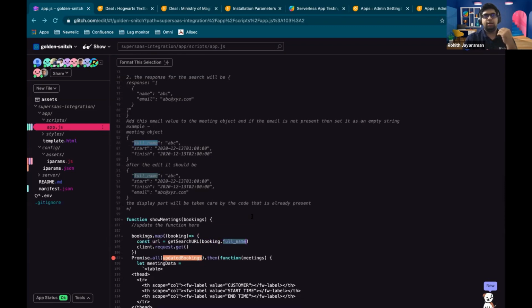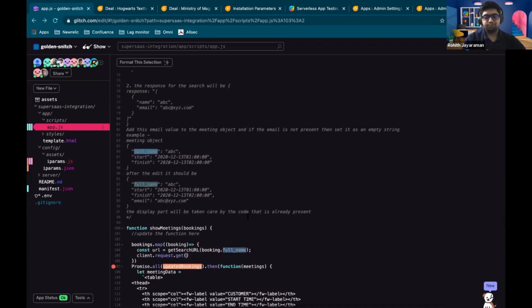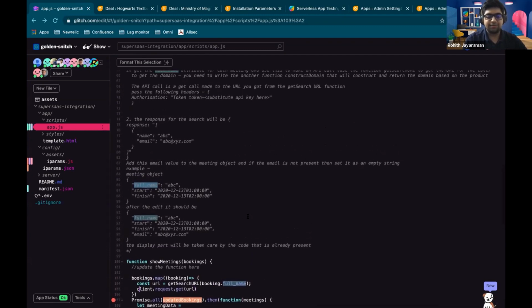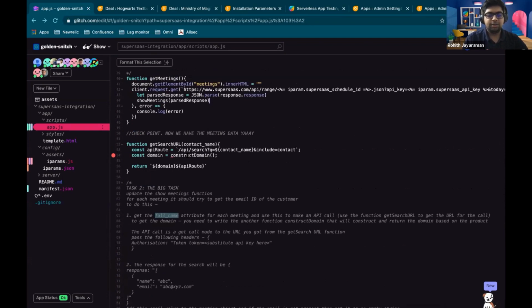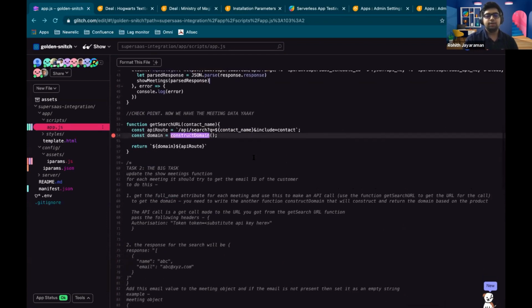Perfect. So there's something wrong with the function itself. If we go look at the function, there's this part here that's not defined, which is construct domain. We need to get the domain value, and we can do that, like I said, using the product context, which is now available to our app.